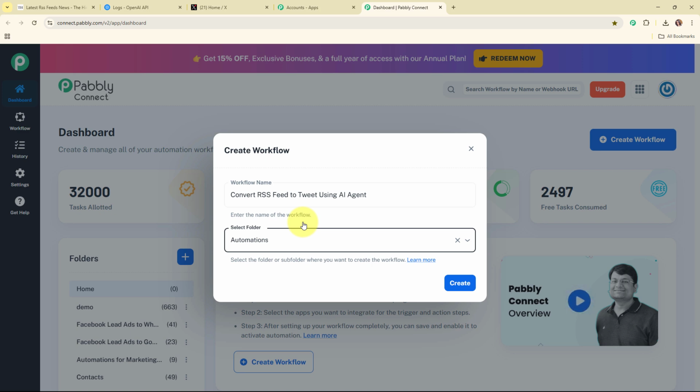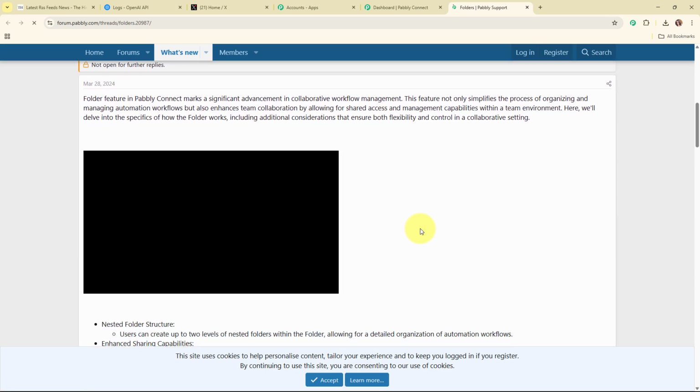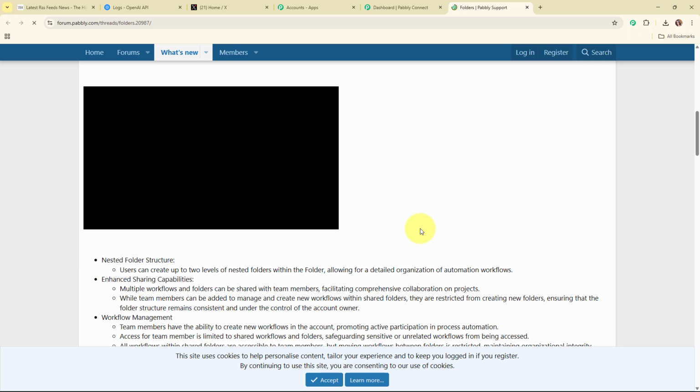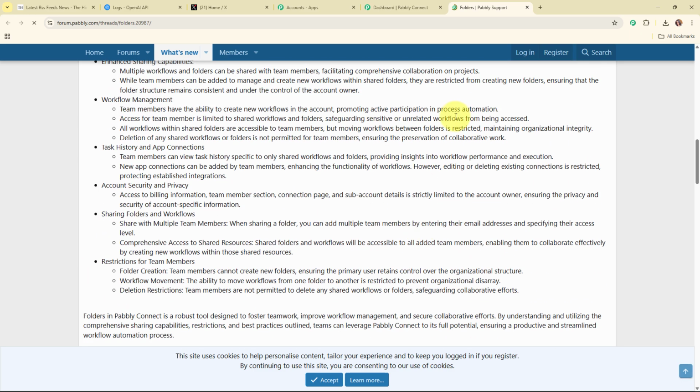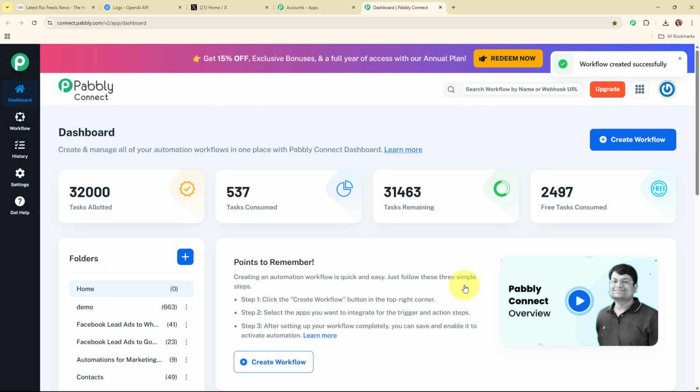And now here to learn how to create a new folder inside Pabbly Connect, you have to click on this learn more hyperlink given over here. And by clicking on this, it will take you to a forum window where you can see all the instructions on how to create a new folder inside Pabbly Connect. Alright, so now let's move back to our Pabbly dashboard, and here to create a new workflow, I'm going to click on this create button given over here.